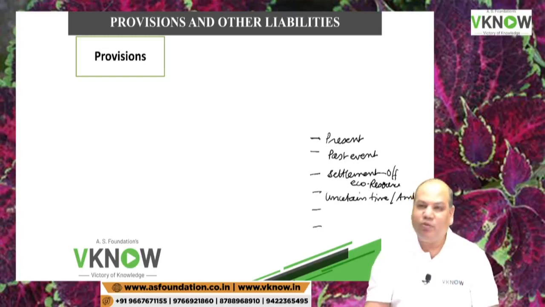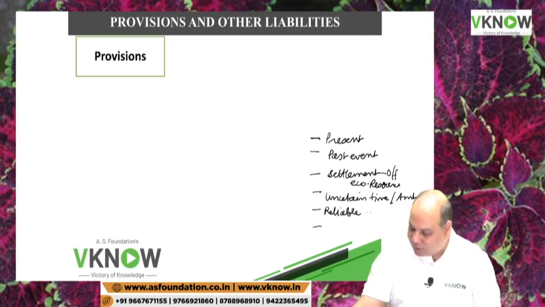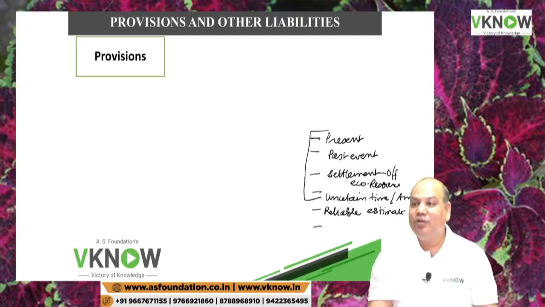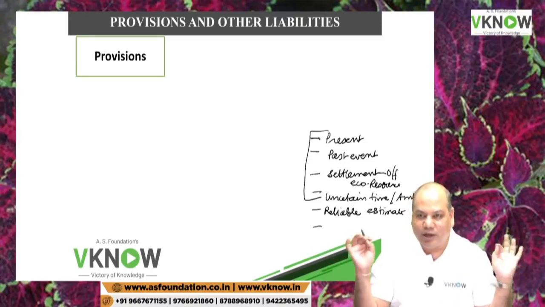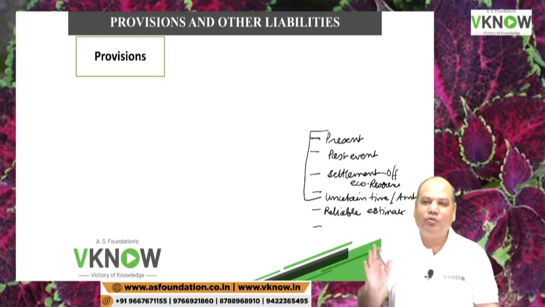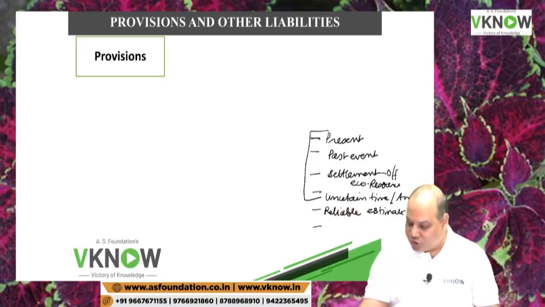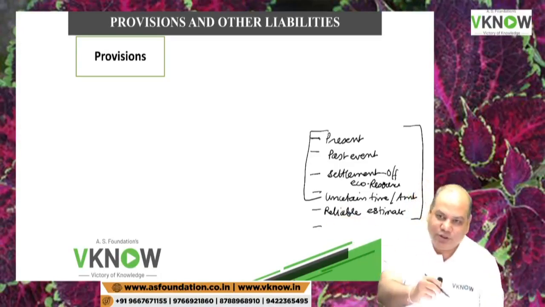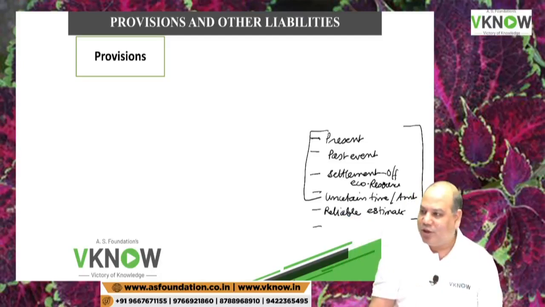And after some time we will add one more feature. You should be able to make a reliable estimate, because everything is possible but you can't measure it reliably. In spite of all your efforts, you can't get a reliable figure. Then till you get that reliable figure, you will not recognize it as a provision. So this is a checklist of whether this item is a provision, and it requires recognition.